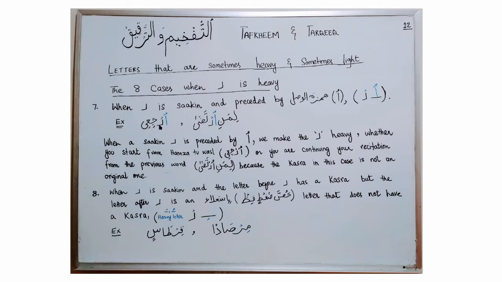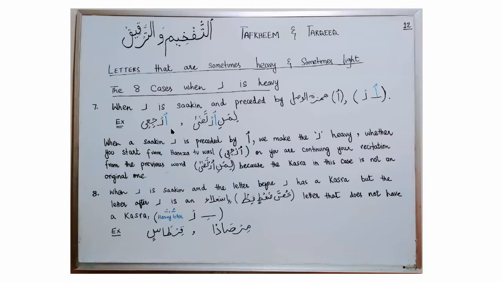So you will recite it like this. Irji'i liman irtada. You will not say irji'i, you will say ir. In this situation, you will say liman irtada. You will recite the sakin ra with tafkhim when the preceding letter is hamzatul wasl.